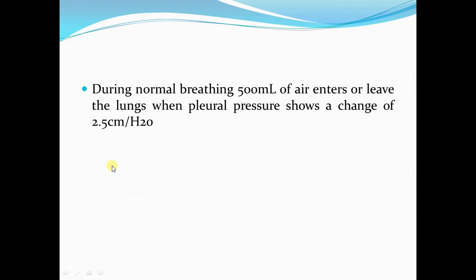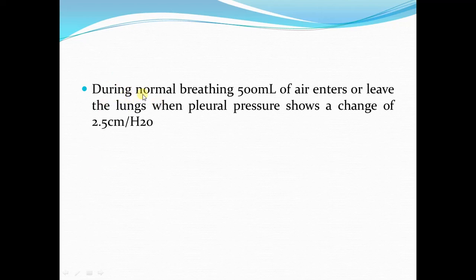Now how can we calculate the value of the compliance? The formula to calculate the compliance of the lungs is delta V divided by delta P, where delta V is the change in the lung volume and delta P is the change in the transpulmonary pressure.